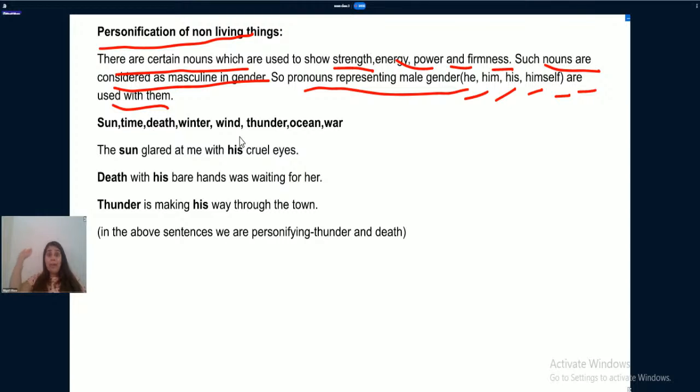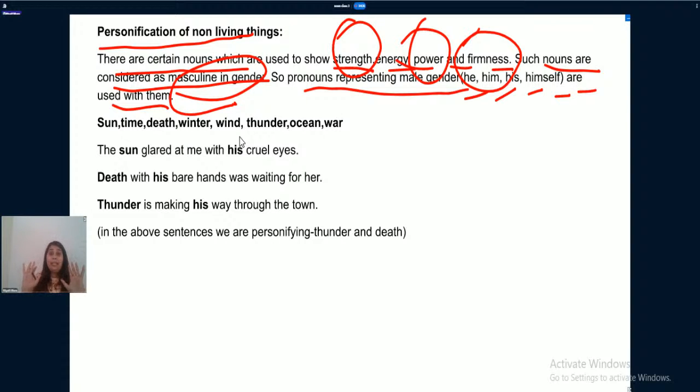Males have the upper hand in our families. That's why the nouns which show strength, power, stiffness, firmness, meaning stiffness, thickness, energy, such nouns are considered masculine in gender.